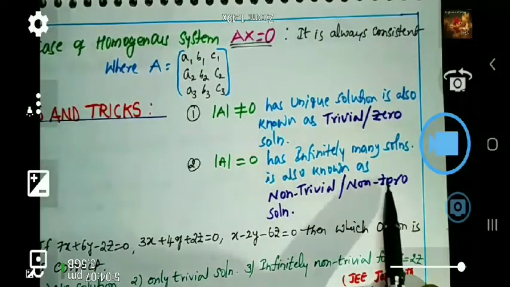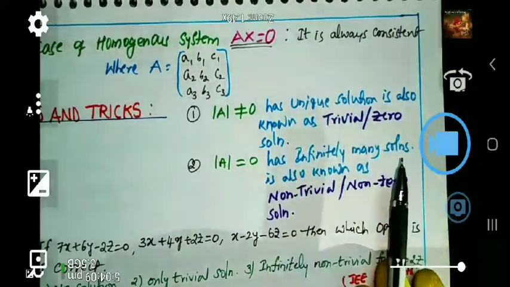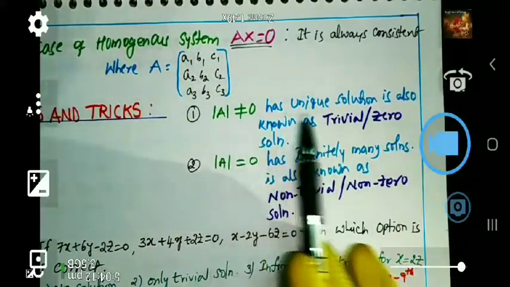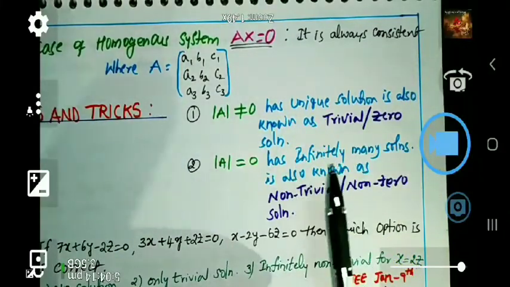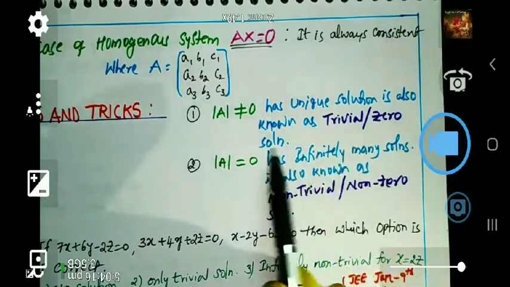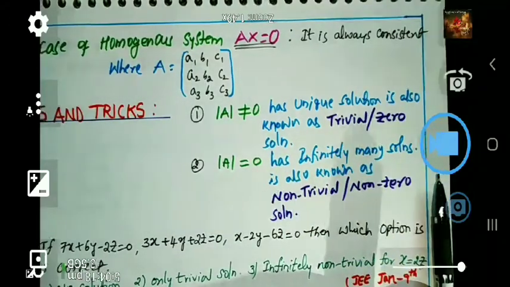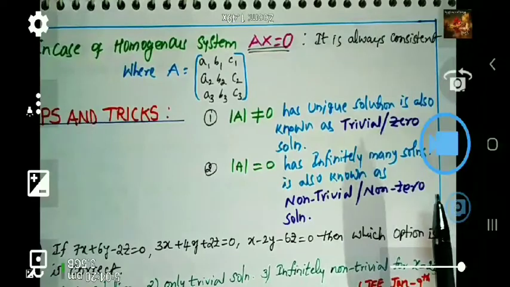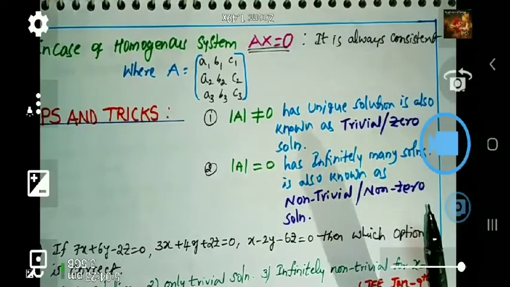Okay, a homogeneous system is always consistent. That's why you have to think about either the unique solution or infinitely many solutions. What are the other names also you have to recognize. Is it clear? So, how many types of homogeneous system and non-homogeneous system are there?